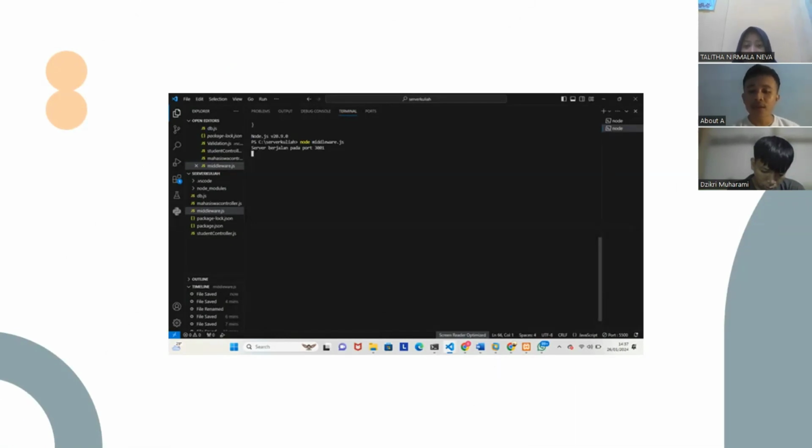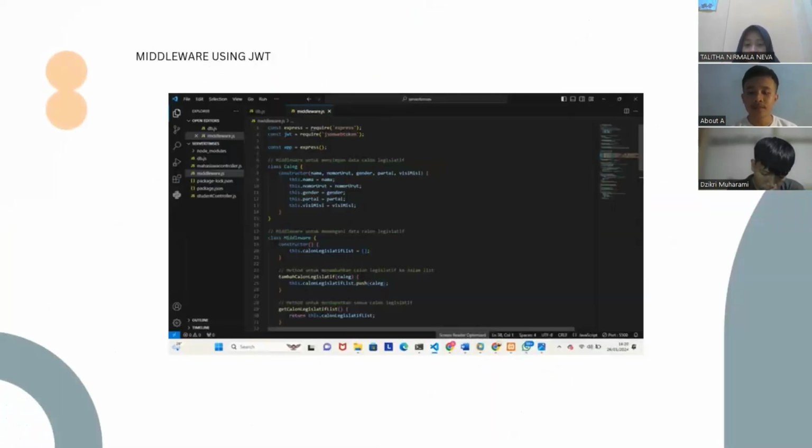Okay, we can run the code by going to the terminal and typing node middleware.js. So the code will run. Next. And this is the code that we created, namely middleware, and validated with JWT or JSON Web Token.